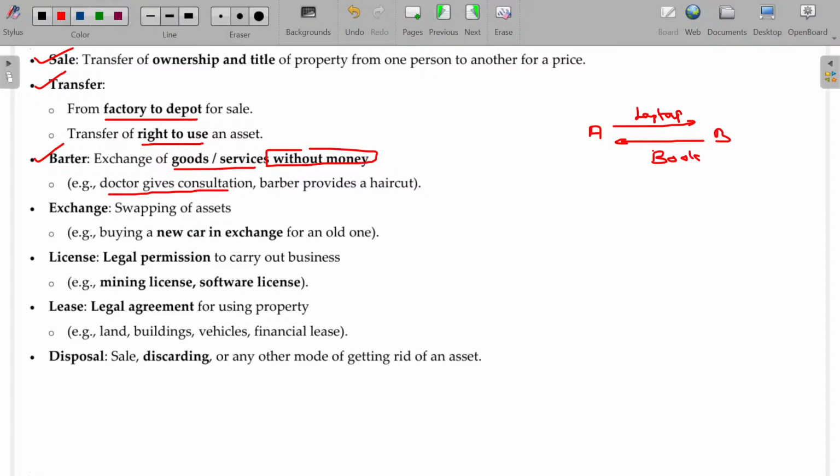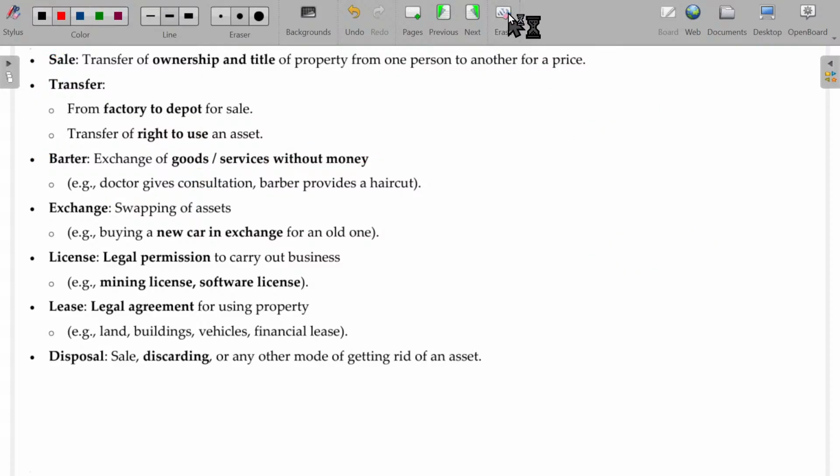Example, doctor gives consultation and barber provides the haircut. So doctor gives the free consultancy to B for the medical treatment purpose, and B in return gives haircuts for the doctor, without any consideration. Here two services are there, two supplies are there. Doctor supplies doctor services and barber supplies his own hairstylist service, right? So this is coming under barter.